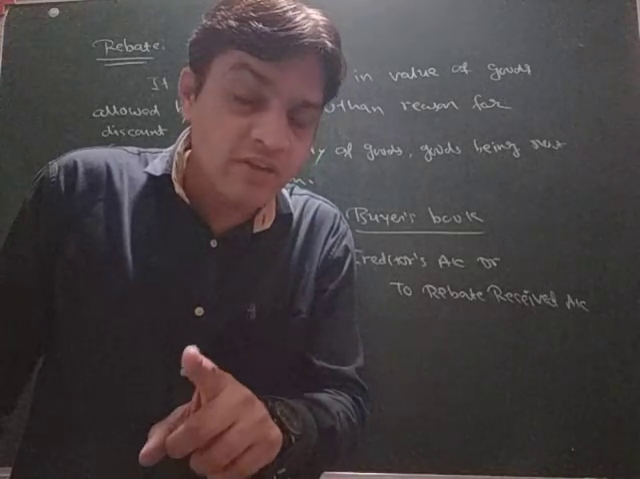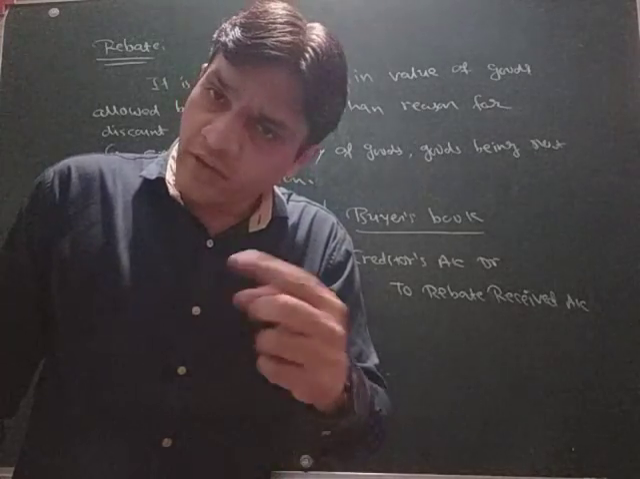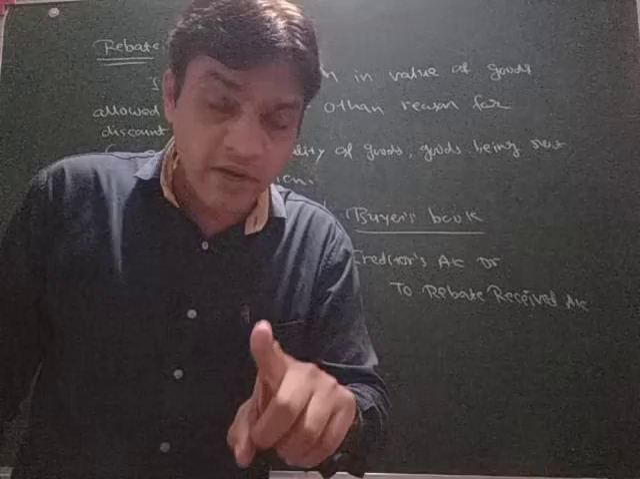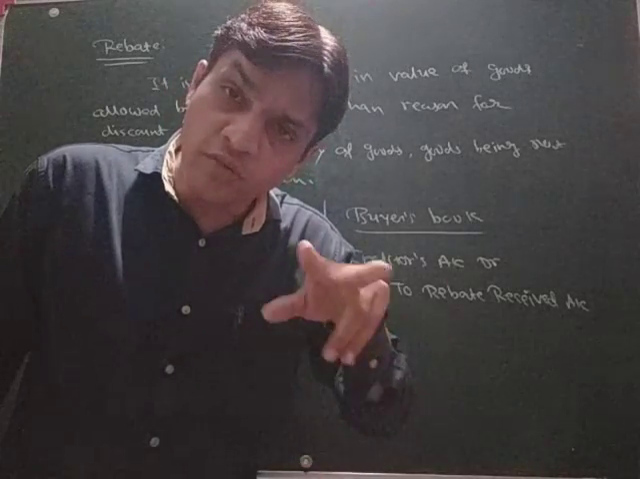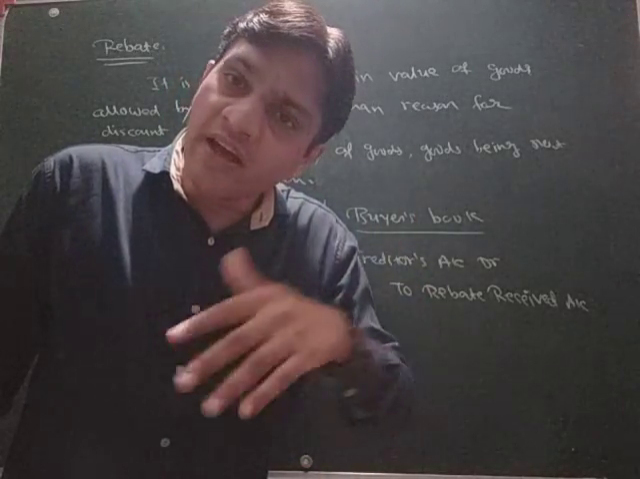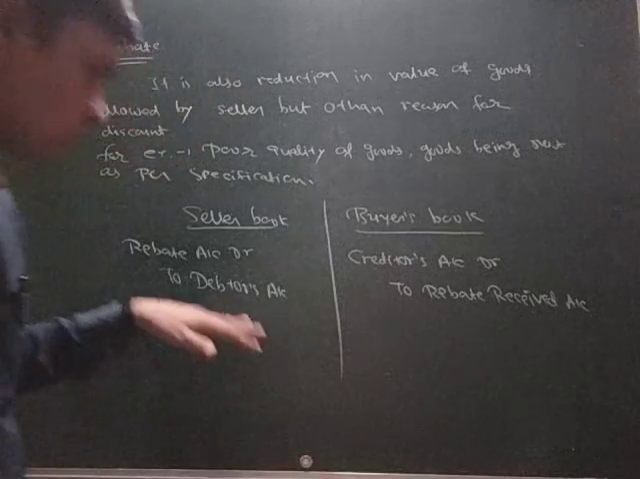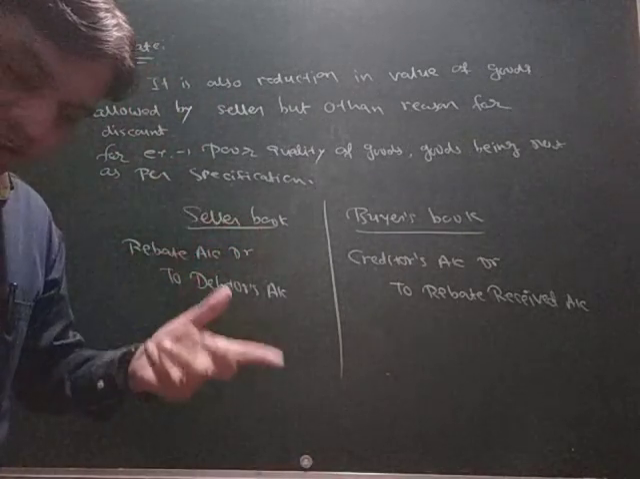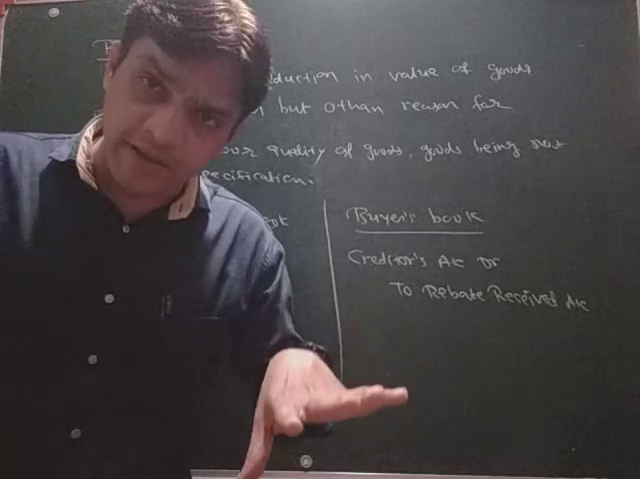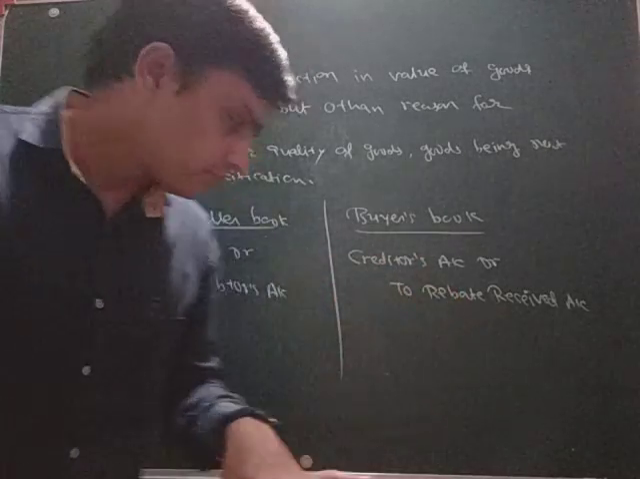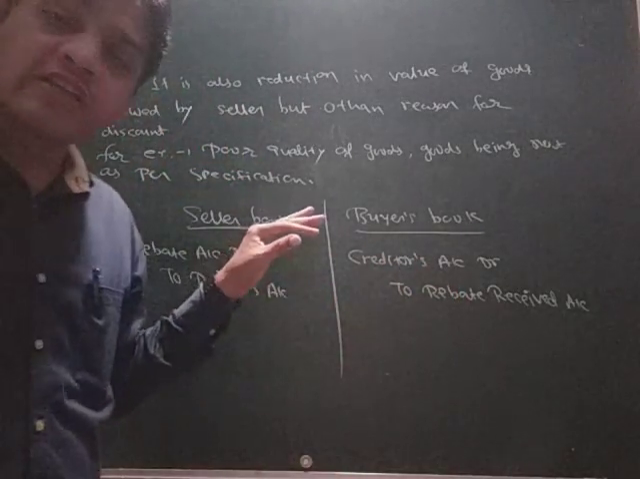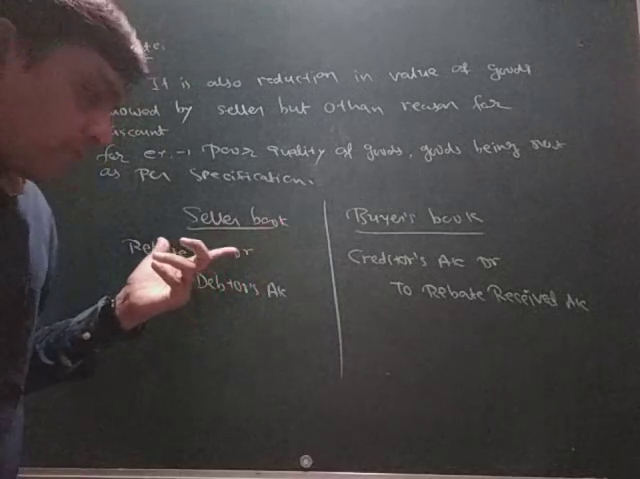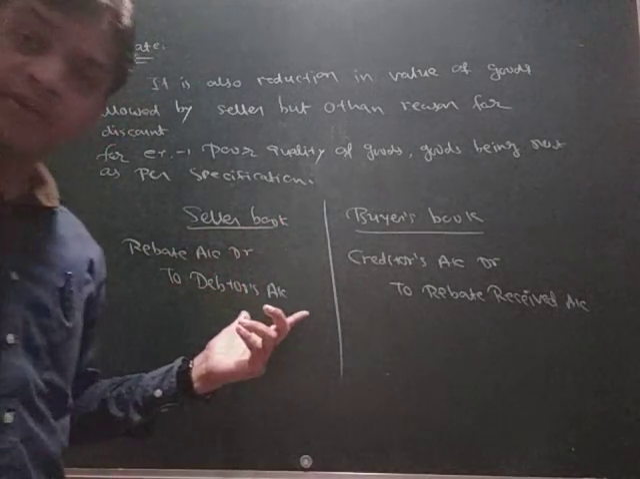Trade discount is not to be recorded, but if there is a rebate, then we have to record it in both books, that is, in the seller's book and in the buyer's book. So what will be the journal entry I have written here? In the seller's book, the seller will record as per the buyer. That is called debtor. Now rebate is an expenditure for the seller, so rebate will be debited, and debtor will be credited.